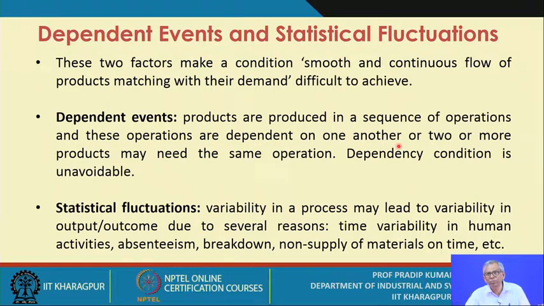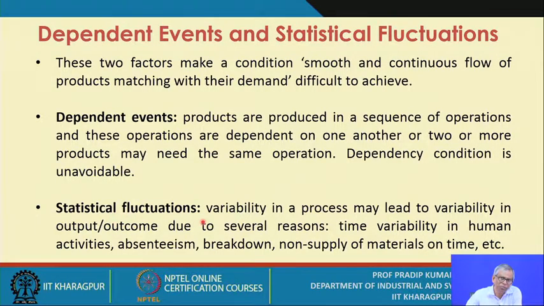When we refer to a process plan for a particular product, obviously there is a sequence of operations. So there is a dependency between the operations, or two or more products may need the same operation. This is also referred to as the dependency condition. The dependency condition is unavoidable, you cannot avoid it.